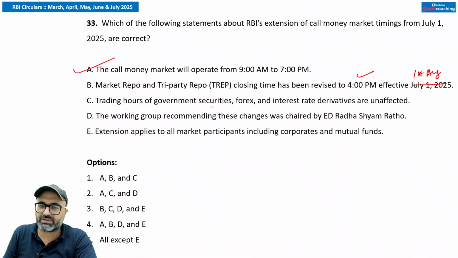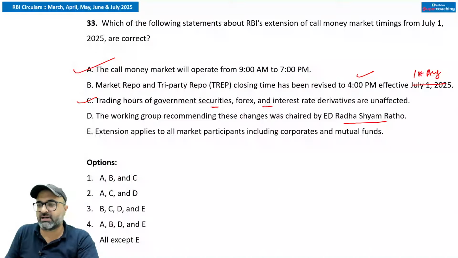Trading hours of the government securities, forex, interest rate derivatives are extended. That is true. The working group that recommended these changes was chaired by Executive Director Radha Shyam Rathod. That is true. The extension applies to all market participants, including corporates as well as mutual funds.